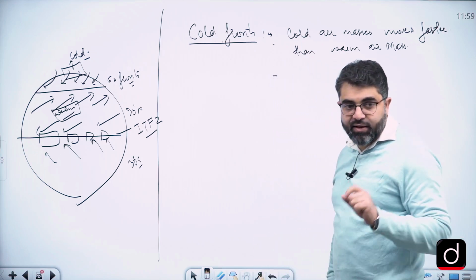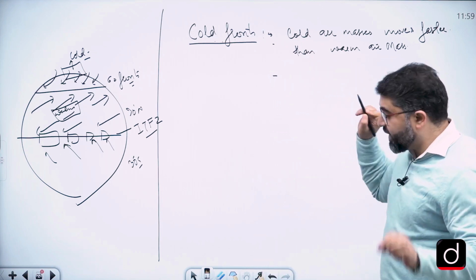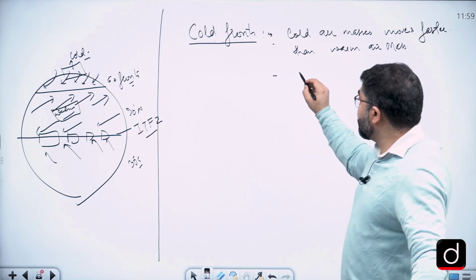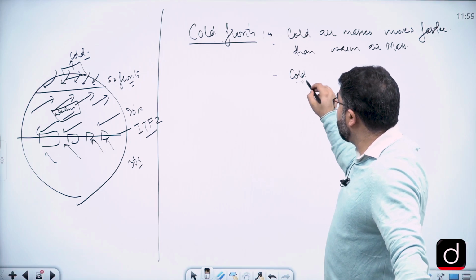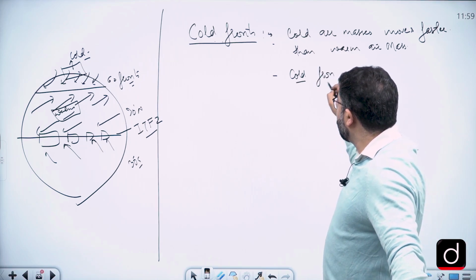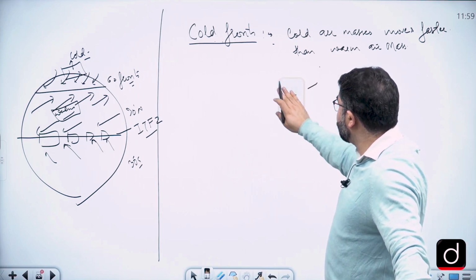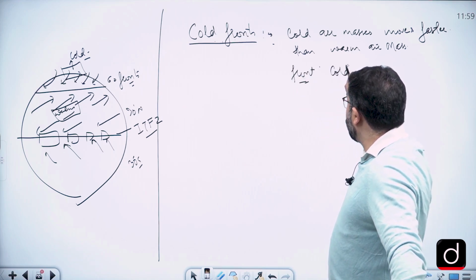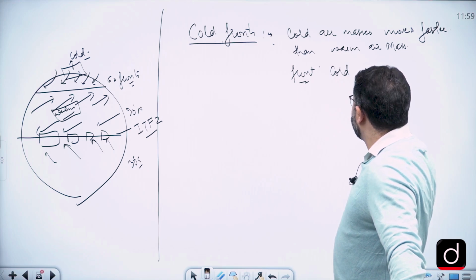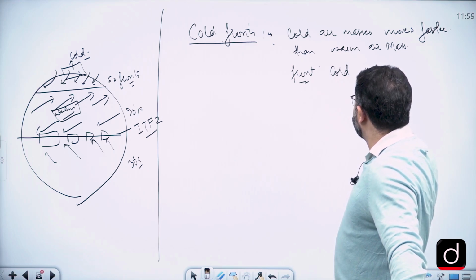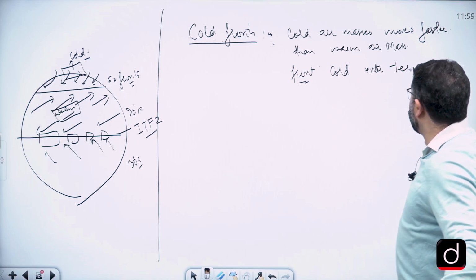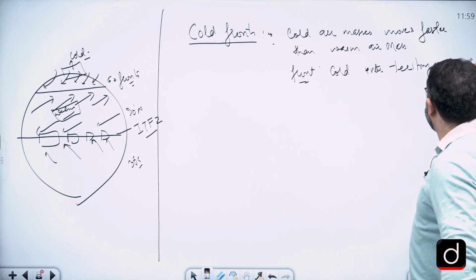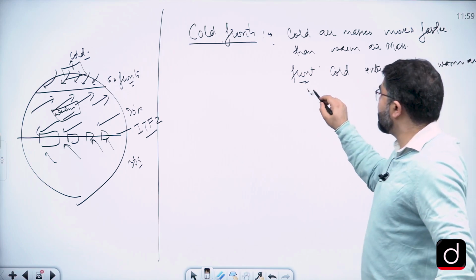Now the second point, coming to the weather, to explain weather phenomena, we have to go into one more detail. Along the front, cold air enters the territory of warm air mass.